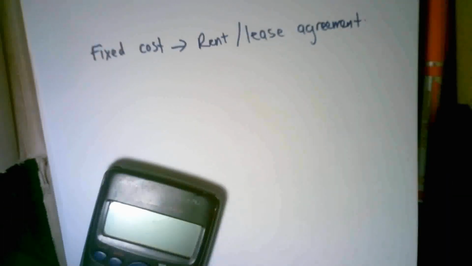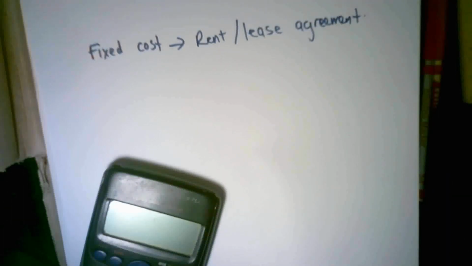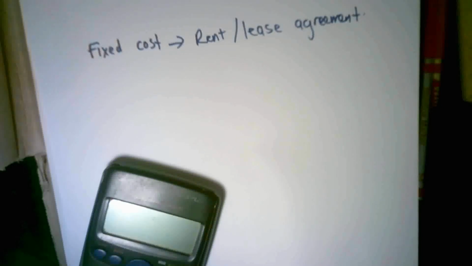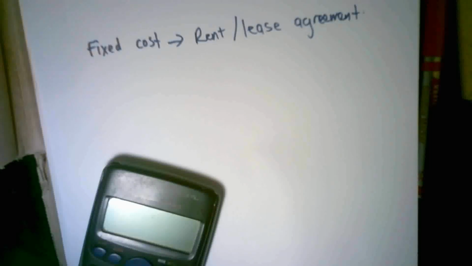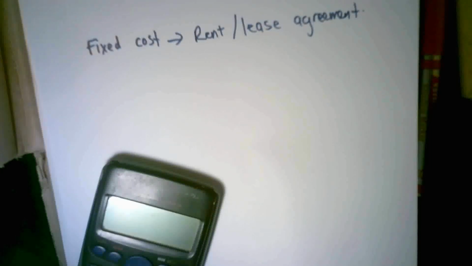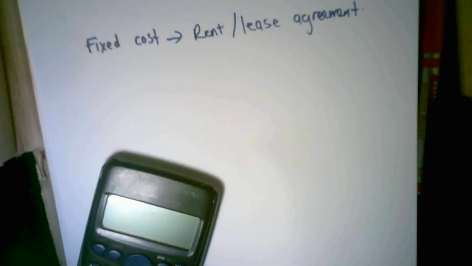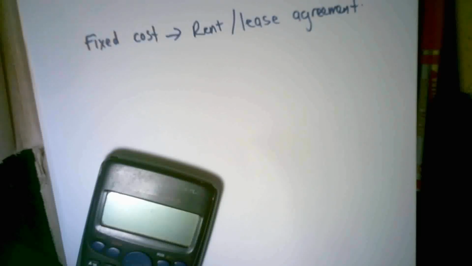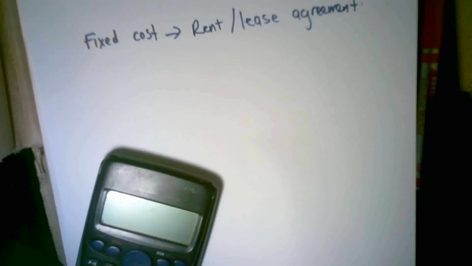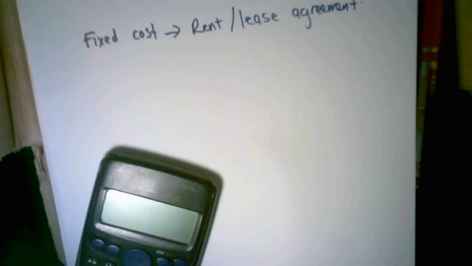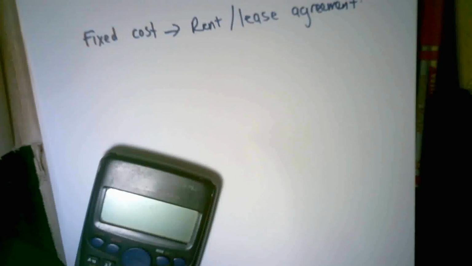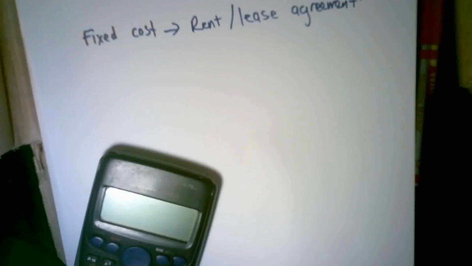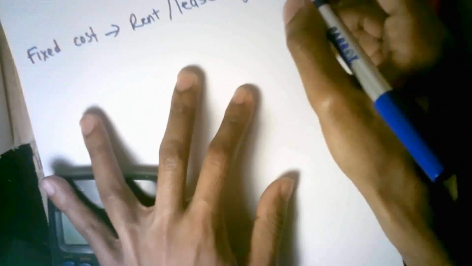Now let's say, for example, rent costs 5,000 Rand. Whether I produce one product, it is still 5,000 Rand. If I produce two products, it's 5,000 Rand. If I produce five products, it's 5,000 Rand. If I produce 100 products, it's still 5,000 Rand. The rent is fixed. It's not going to change. Every month, I'm still going to pay 5,000 Rand.